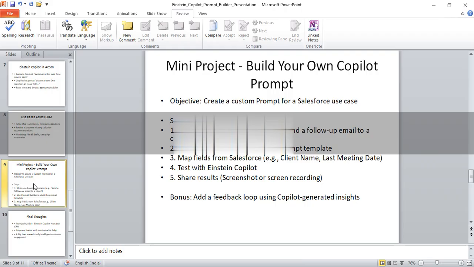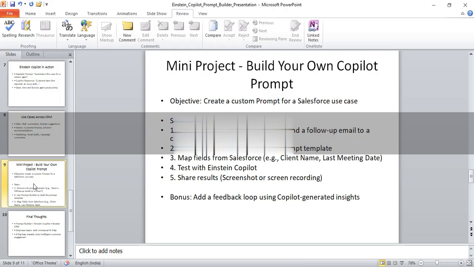Then map the fields of the Salesforce client, last meeting date in the template, and then test the Einstein Copilot, where you can test it by inserting the right data. When it comes into the picture, you can boost your confidence by writing it as Einstein Copilot. There is one license version which is freely available, and there's one which is not. According to that, you have to build this and share your results, screenshot or screen recording, with me. I will help you with that.